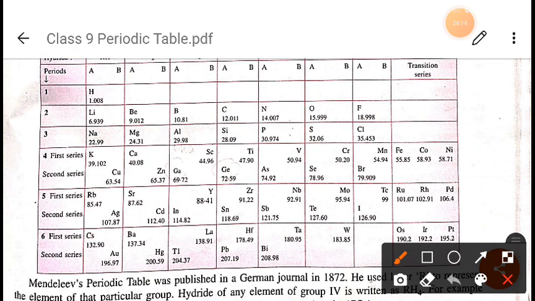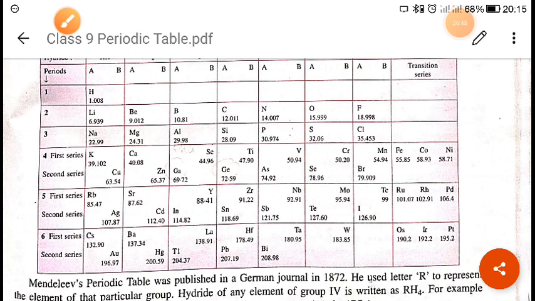Now next is separation of chemically similar elements. Some of the elements which were similar in their properties were placed in different places, as in the case of gold and platinum. Gold and platinum have similar properties, but they have been placed far apart from one another, as you can see, right?